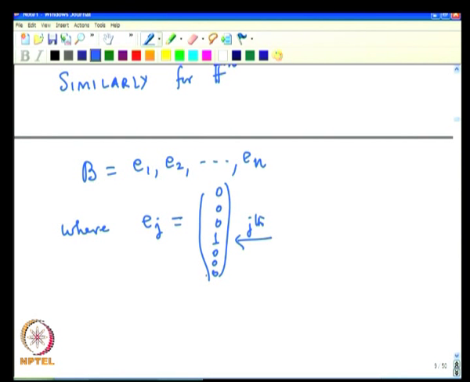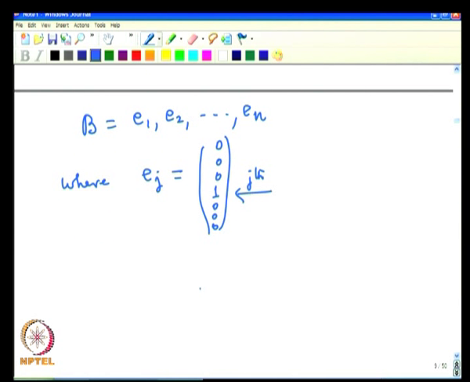Do this for j equal to 1 to n, we get n vectors. So, if we take B to be equal to E1, E2, up to En, where the Ej's are these, then this is a basis for Fn.